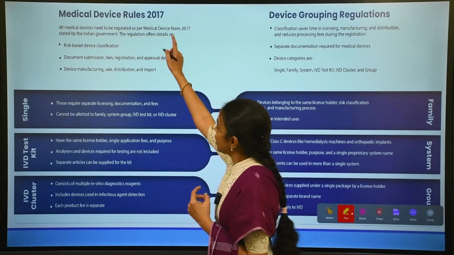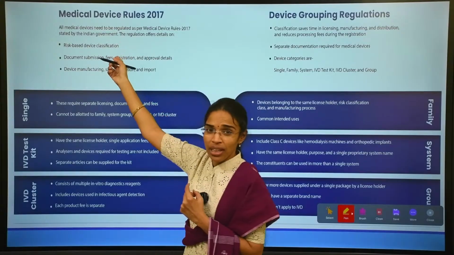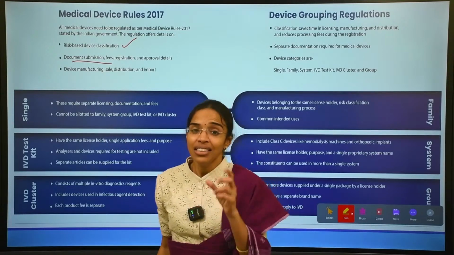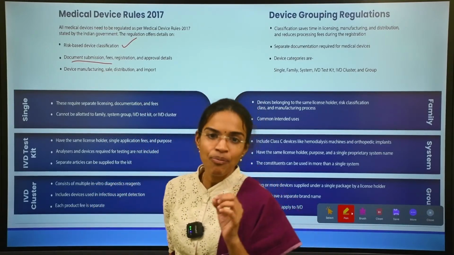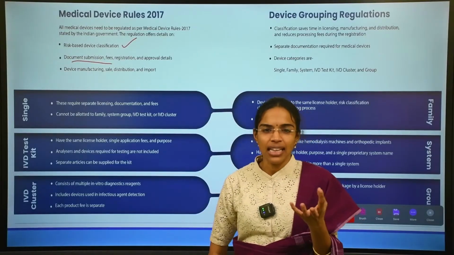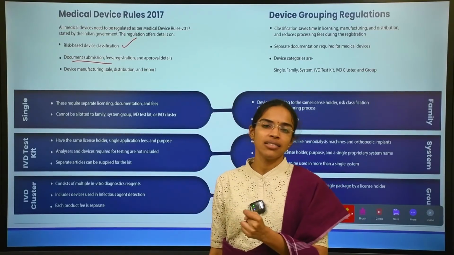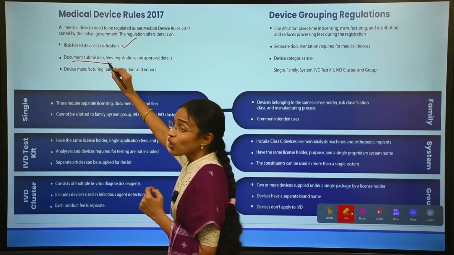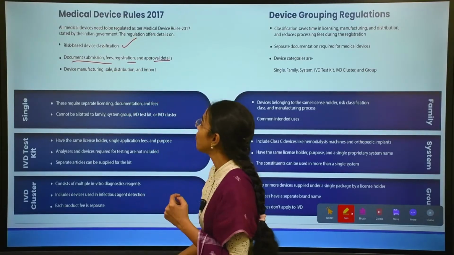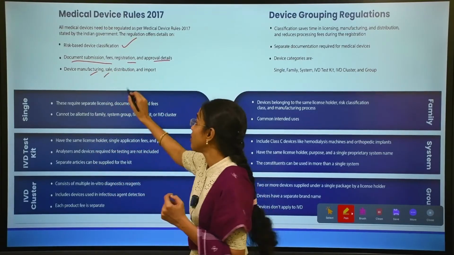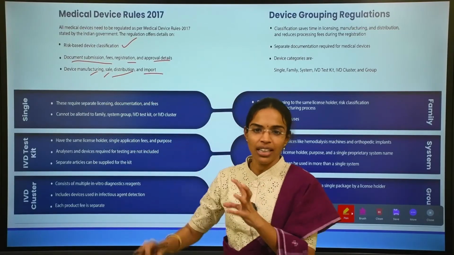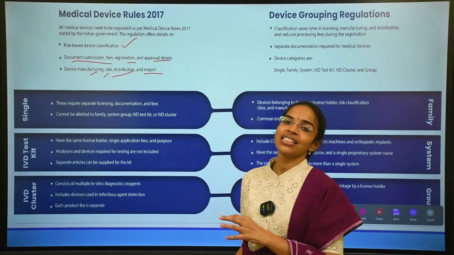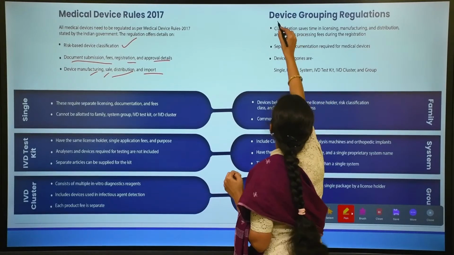Yes. So MDR 2017 deals with the risk-based classification. This documentation, whatever the licensing needs, whether it may be a manufacturer license or a sale license or import license or a loan license, whatever it might be, it requires the documentation, the fee, submission of the documentation, registration, approval, whether it is manufacturing, sale, distribution or import, whatever it is, it is dependent on these factors. And these factors are again dependent upon the grouping regulations.